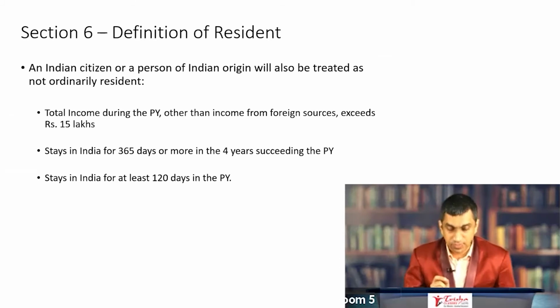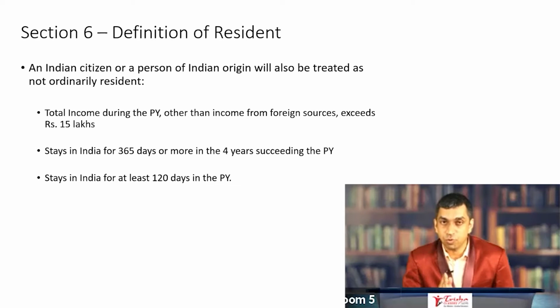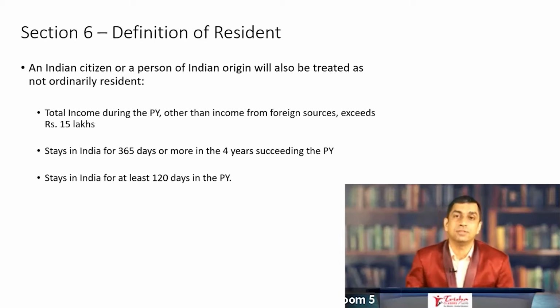One reason why many of these changes are very important at the CA intermediate level is because questions at the intermediate level are usually focused on assessment or taxation of individuals and HUFs. And most of these amendments that I'm going to discuss in this PowerPoint are applicable to individuals and HUFs. And this is one such amendment which is fully applicable to an individual. Now, what was the rule of residence applicable to an individual?